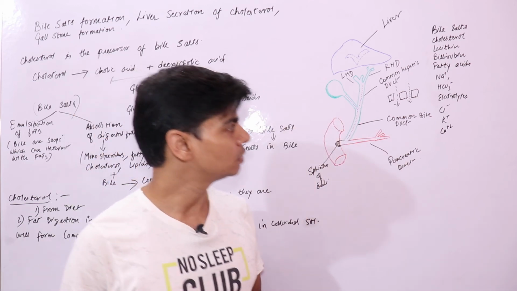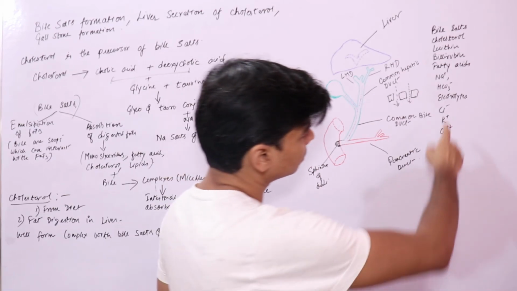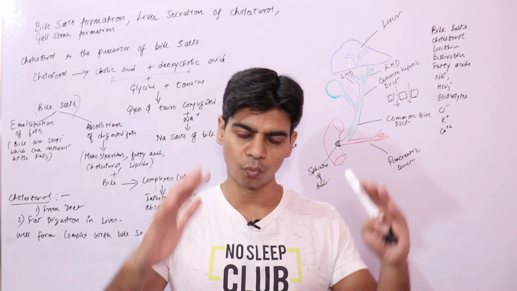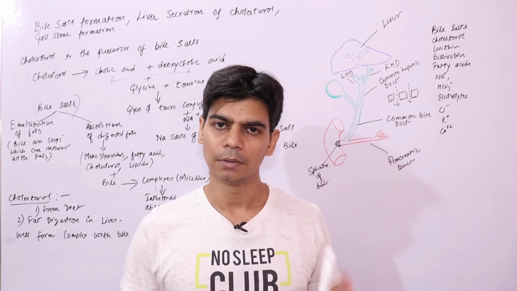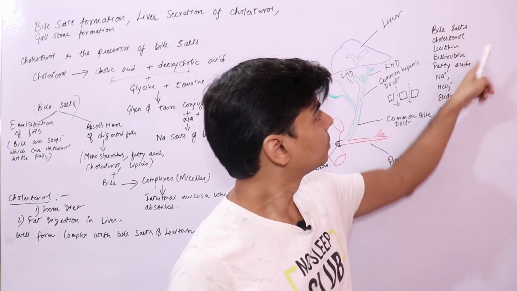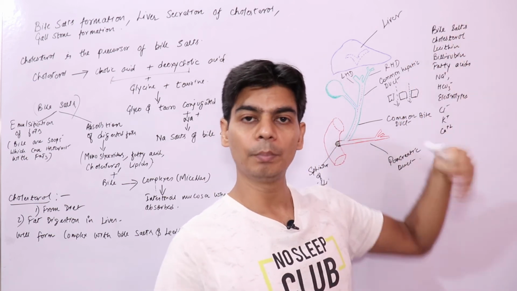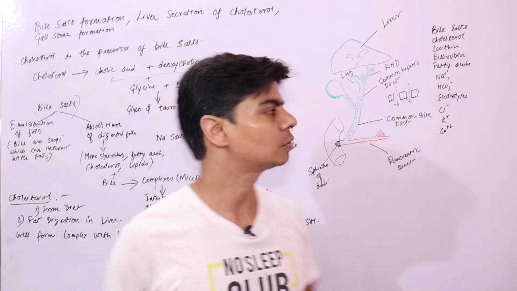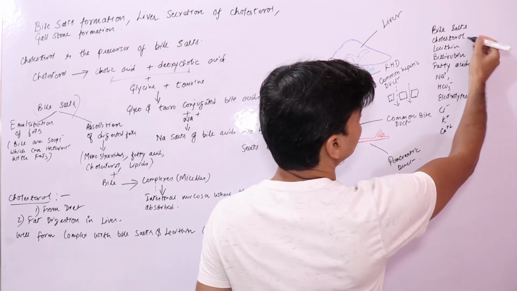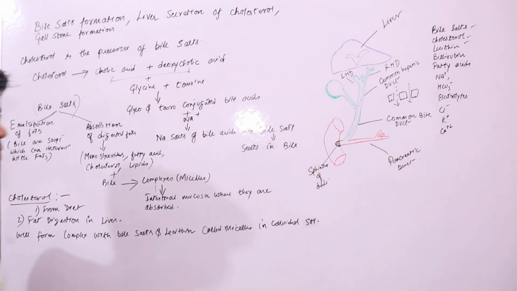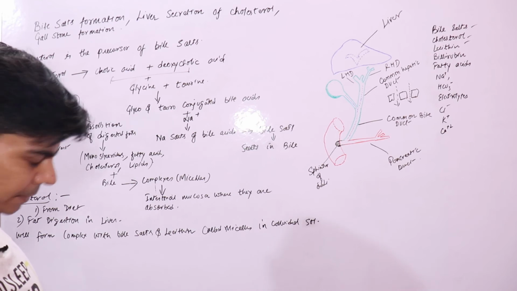When we say it gets concentrated, the electrolytes and ions get absorbed by the wall of the gallbladder, thereby concentrating the rest of the components of bile, not cholesterol: the cholesterol, lecithin, bile salts, all these get concentrated.